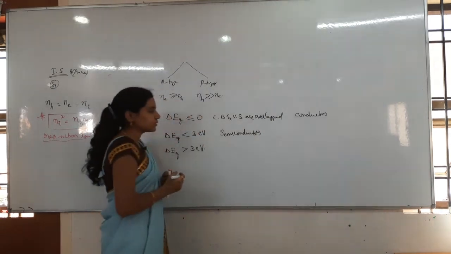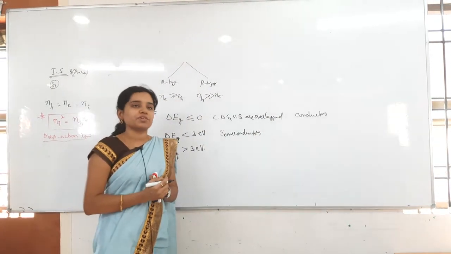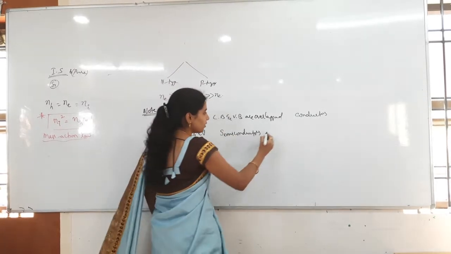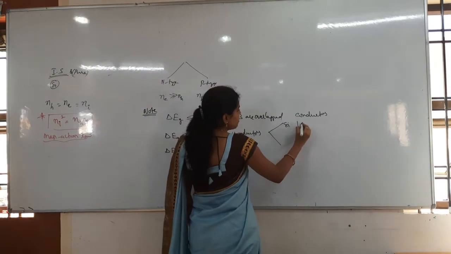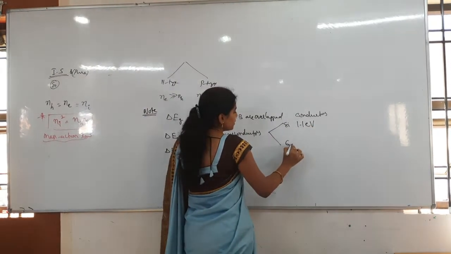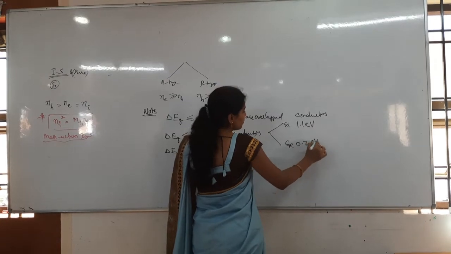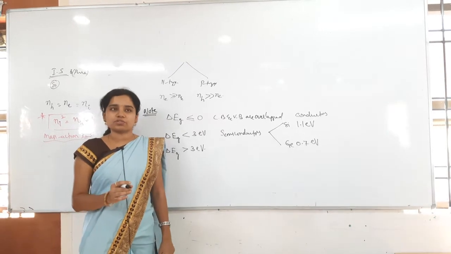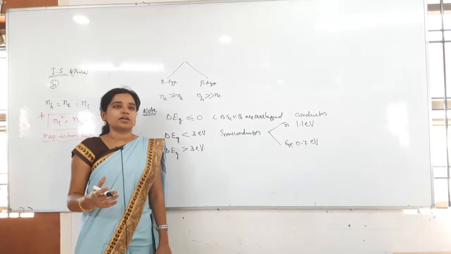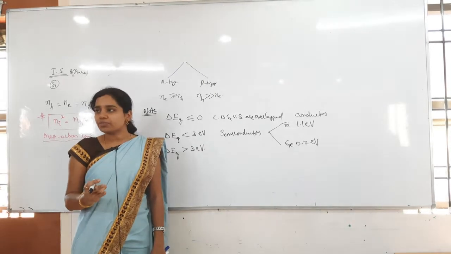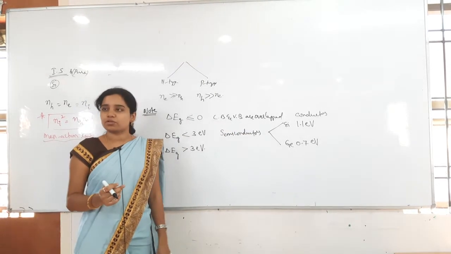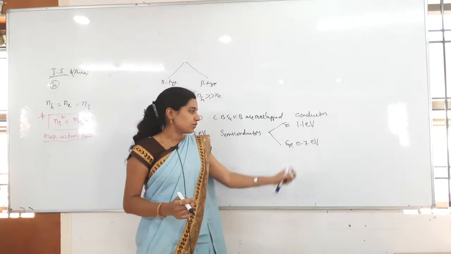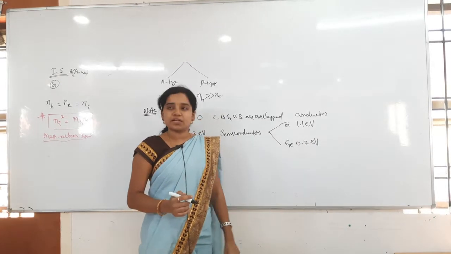In semiconductors, in almost 90% of the problems we will use only 2 semiconductors: silicon and germanium. For silicon, what is the energy gap? That is 1.1 electron volt. For germanium, that is 0.7 electron volt. Very important values. In PN junction diode problems, they will directly give a silicon junction diode or a germanium junction diode. If you don't know this energy gap, your answers will be wrong. So, silicon is 1.1 electron volt, germanium is 0.7 electron volt.